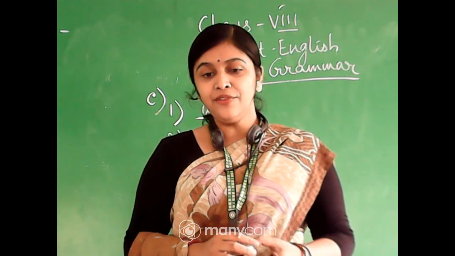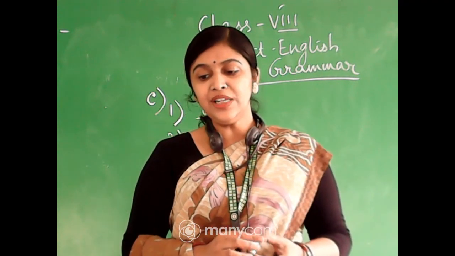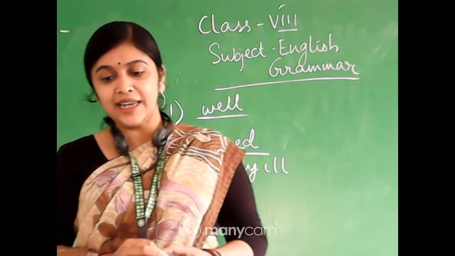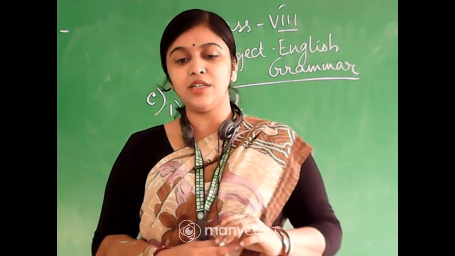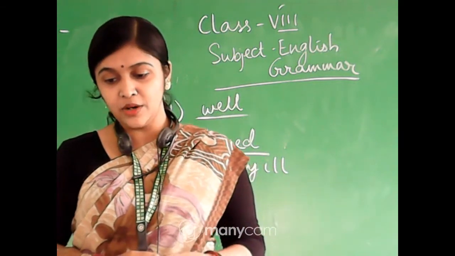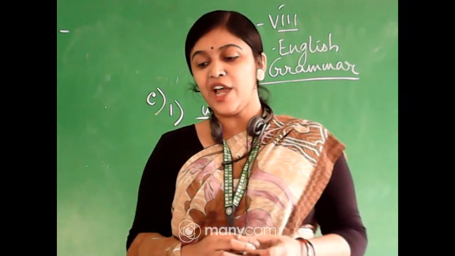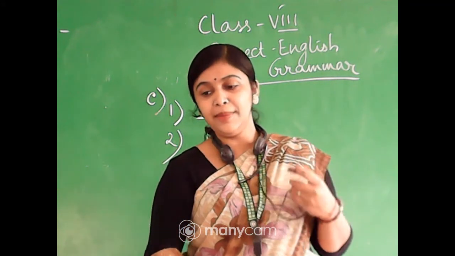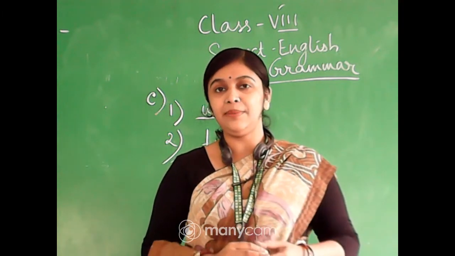Number 5. We will sing a song. So we will sing a song. Here we will sing what? A song. So this one is not an intransitive verb. It has an object. So this one will not have a complement. Okay. Come to number 6. What shall be the complement? Ram is a polite child. It will be a polite child. The entire thing will be the complement.